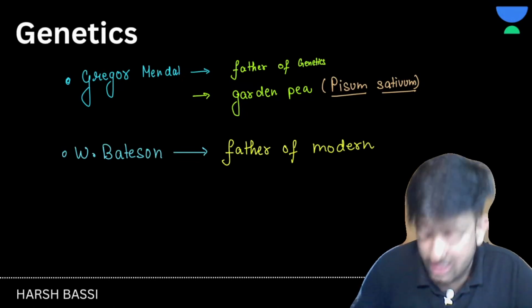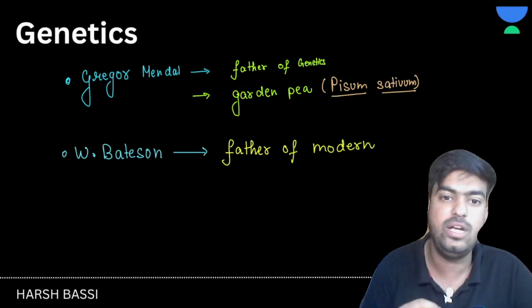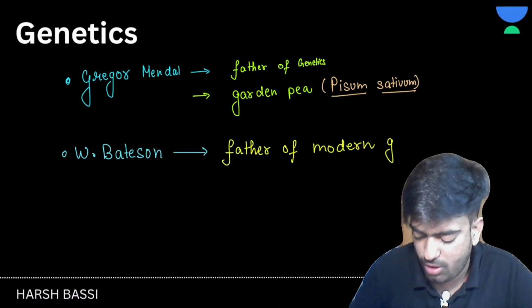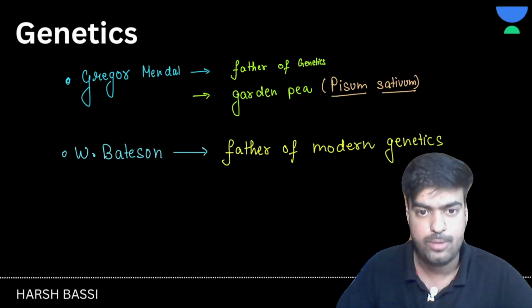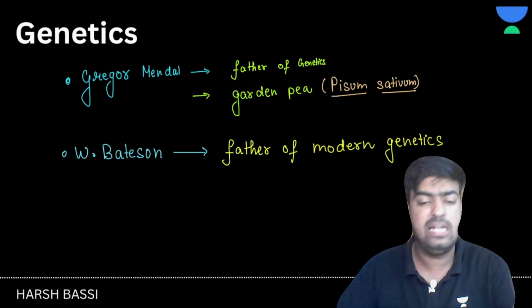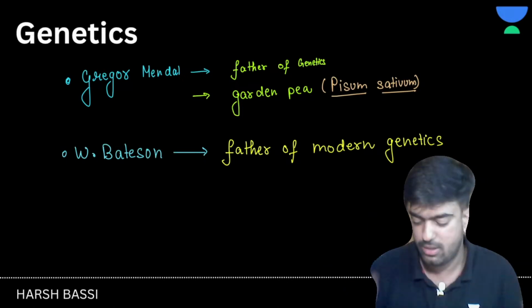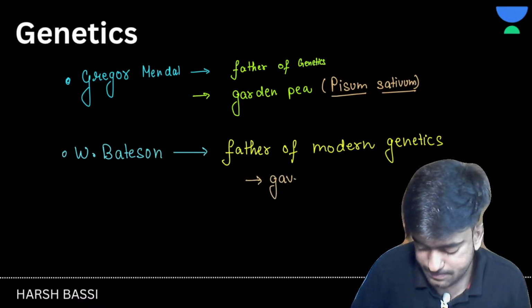Now, these are the scientist names from which questions can arise in your NEET examination, so better you remember this. Father of modern genetics. Now, what did this person do? He gave some terminologies like genetics, allele, homozygous, heterozygous. All the confusing terms were given by this person only.